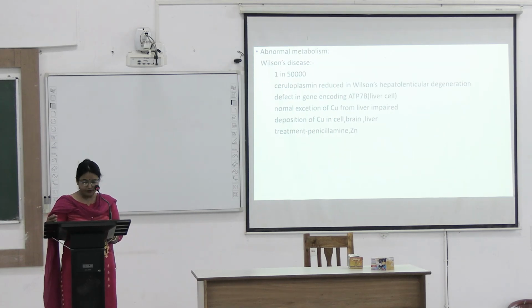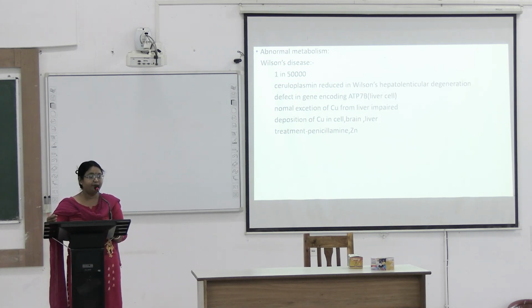Abnormal metabolism of copper. You will see some of the diseases. One of them is Wilson disease. Wilson disease is present in 1 in 50,000 of cases. Ceruloplasmin is reduced in Wilson hepatolenticular degeneration. Here, hepatocyte is also involved, and lenticular degeneration means copper deposits in basal ganglia. So the lenticular component is there. Hepatolenticular degeneration.